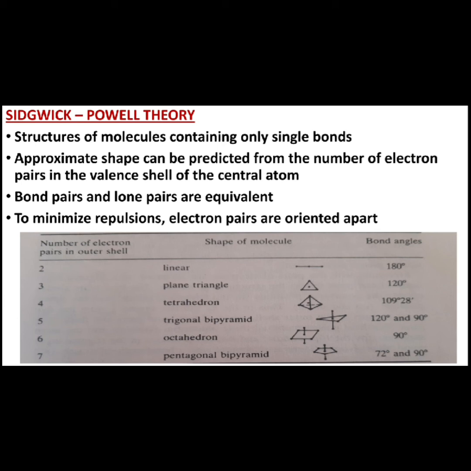For 5 pairs, the shape is trigonal bipyramidal. For 6 pairs, the angles are 90 degrees and the shape is octahedral. Similarly, for 7 electron pairs, the shape would be pentagonal bipyramidal, and the corresponding bond angles are 72 degrees and 90 degrees.